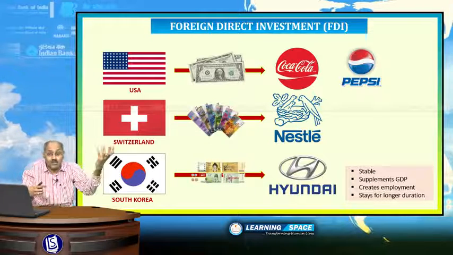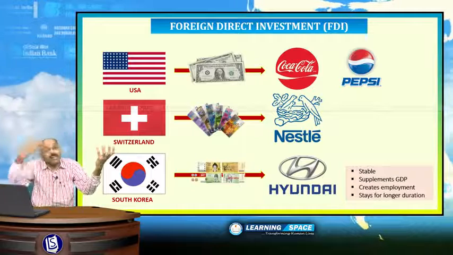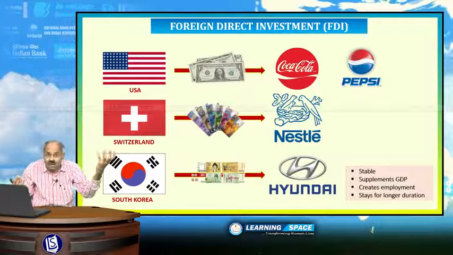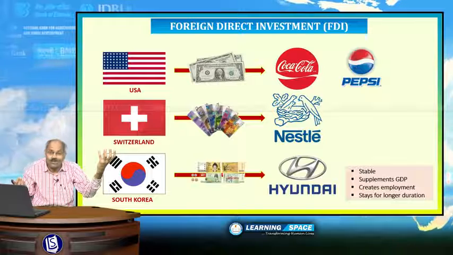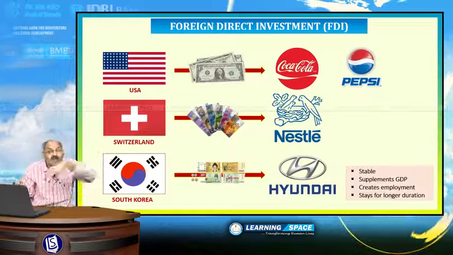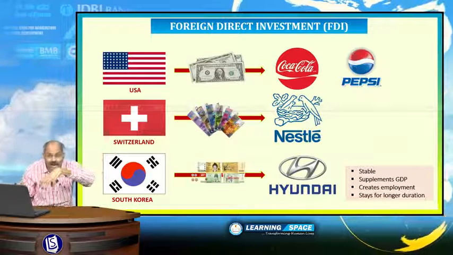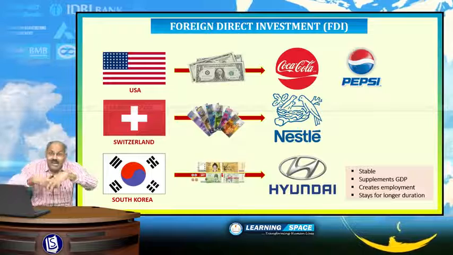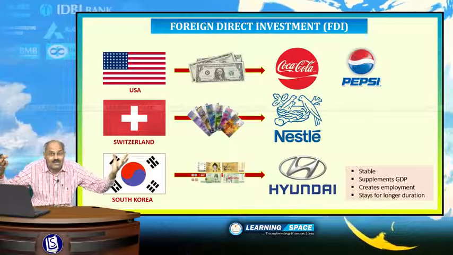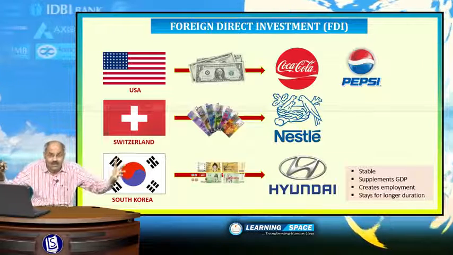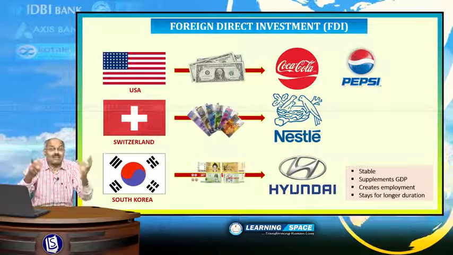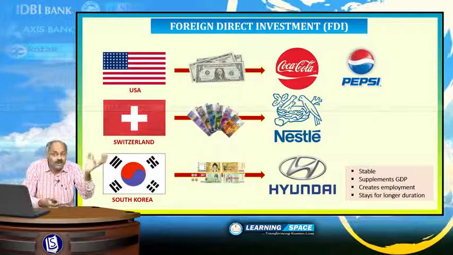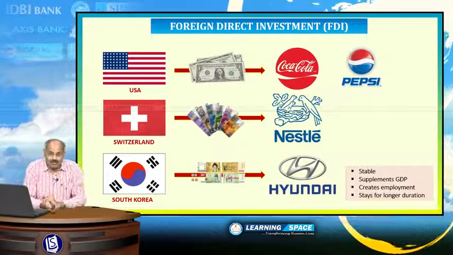Subject to the limits, foreign companies can invest in India for establishing their manufacturing base. That's why it is more stable. It aids to the growth of the economy. It creates employment and it is good as a whole for the country's economy. So this is the major difference between foreign portfolio investment and foreign direct investment.